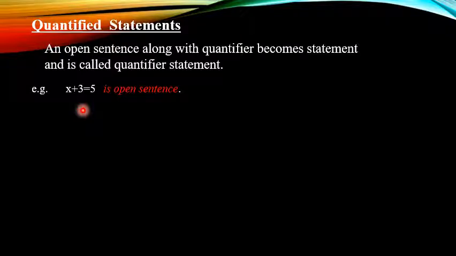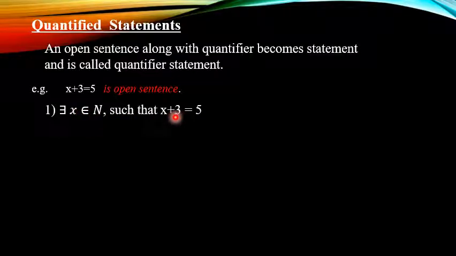So first we write this open sentence along with there exists. This can be written as there exists x belongs to N such that x plus 3 is equal to 5. This is called a quantified statement. This quantified statement may be true or false. If at least one natural number satisfies this condition x plus 3 is equal to 5, then we say that this statement is true and hence the truth value of the statement is true.